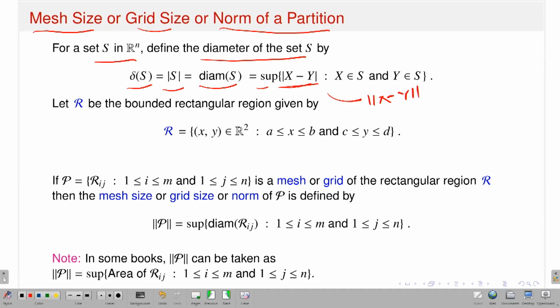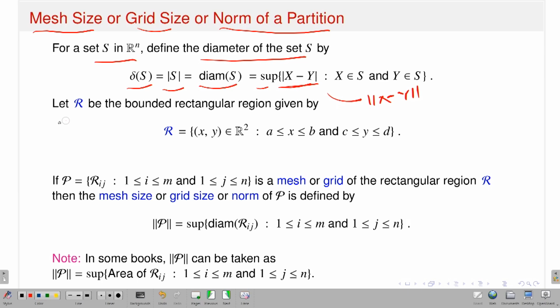So it is automatic that the distance between 2 points in Rn is nothing but the norm of x minus y, even though I have noted it down by modulus. It is well understood. Okay. So once I have the notions of diameter, the supremum, because I am starting with a bounded set, therefore the supremum will exist. Okay. So now, at least for the rectangular case, we will see.